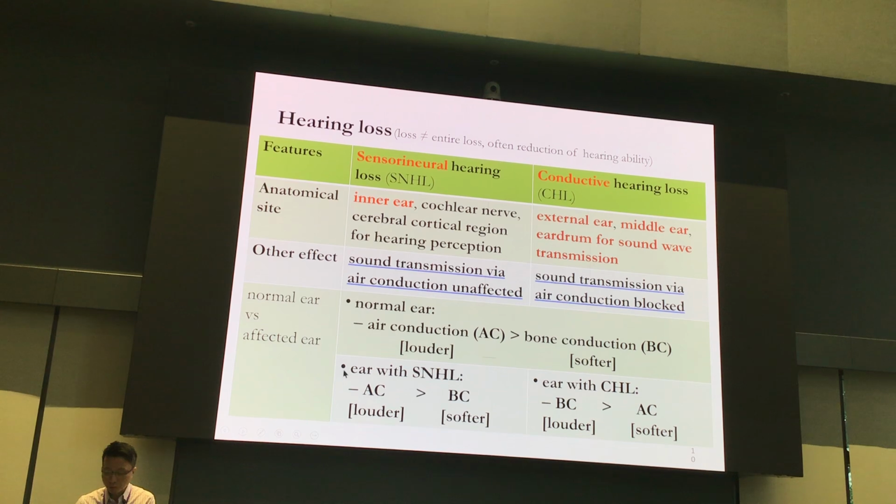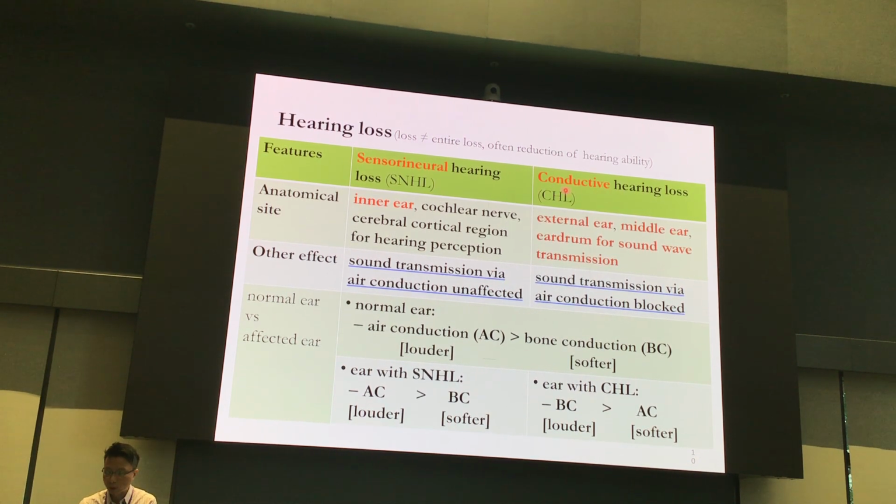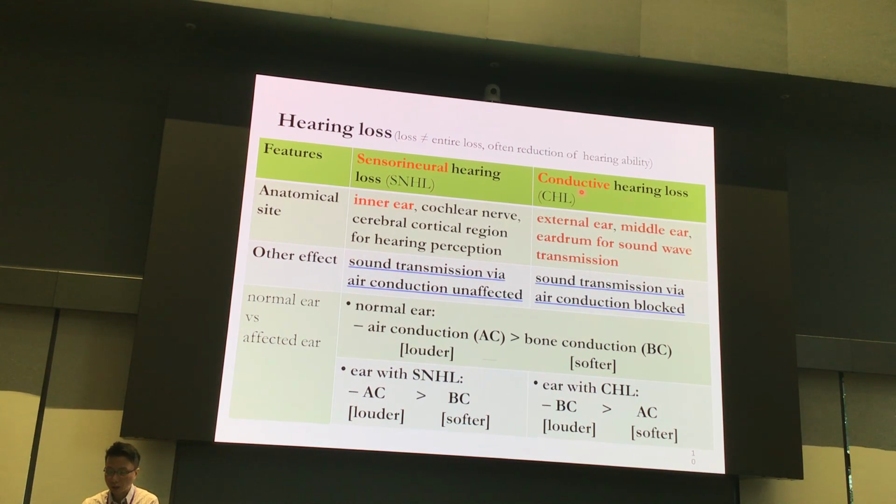Here with the sensory hearing loss, the air conduction will still be louder than the bone conduction. 咁但係如果有 conduction 嘅問題嘅話咧，however for those with conductive hearing loss, the person will tell you that the sound coming from bone conduction is actually louder than the sound coming from air conduction. So this is how we can differentiate between sensory hearing loss and conductive hearing loss.